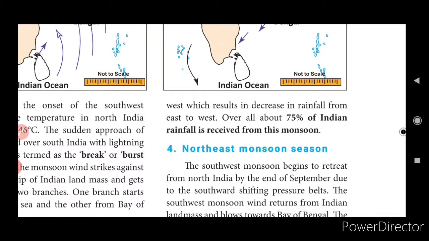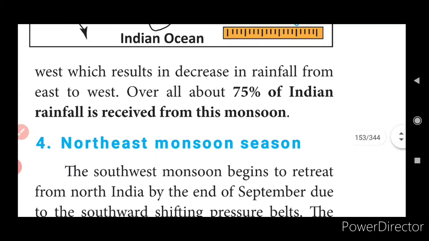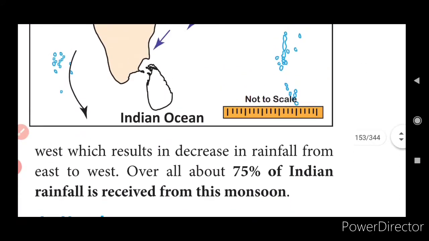From east to west, overall about 75% of Indian rainfall is received from this monsoon. Most of India receives 75% of its rainfall only from this southwest monsoon, not from the northeast. You should remember this very important point: 75% of Indian rainfall is received from this monsoon.